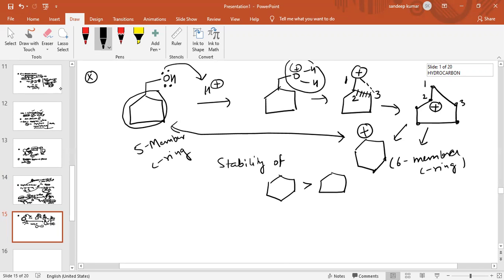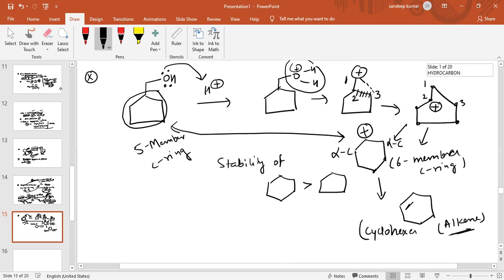Now we have the carbocation. This is an alpha carbon, and this is also an alpha carbon. Now remove hydrogen. When hydrogen is removed from the alpha carbon, an alkene is obtained, and this is the product. You can remove hydrogen from this alpha carbon or from that alpha carbon, the product obtained is the same. So what is the name of this product? This is cyclohexene.